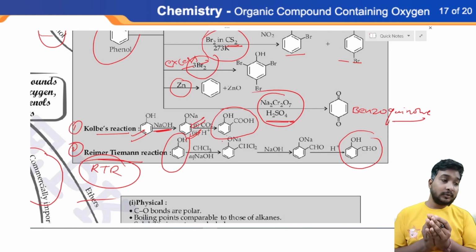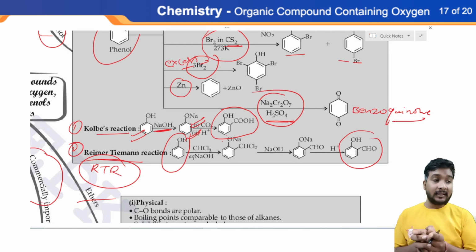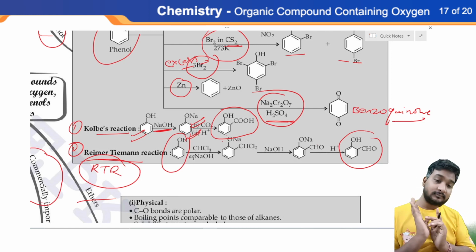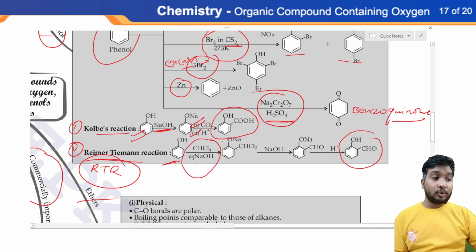But if we want to convert phenol into aldehyde, then we have to take the mechanism or process of Riemer-Tiemann reaction. Okay, so firstly what we have to do, we have to react this phenol with the mixture of chloroform